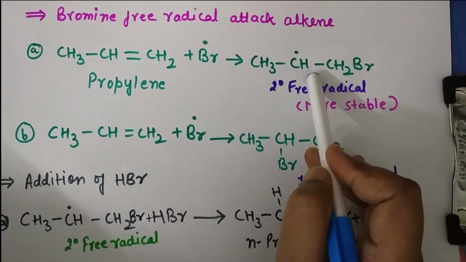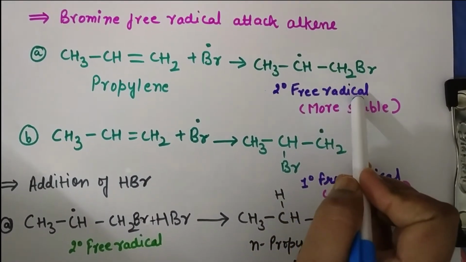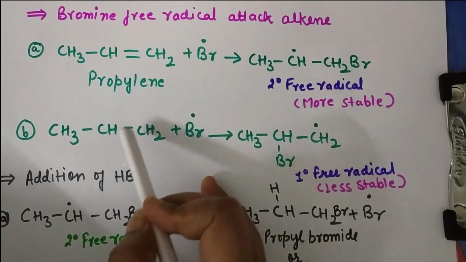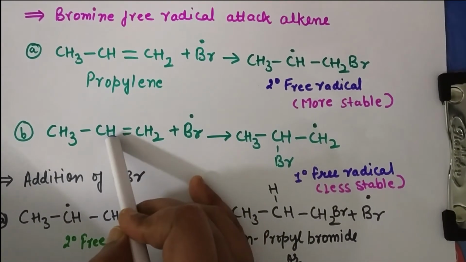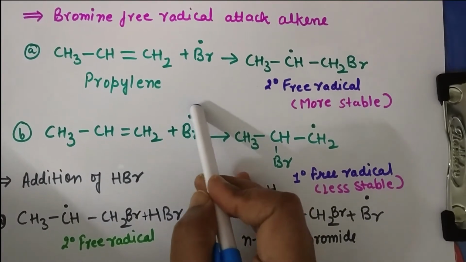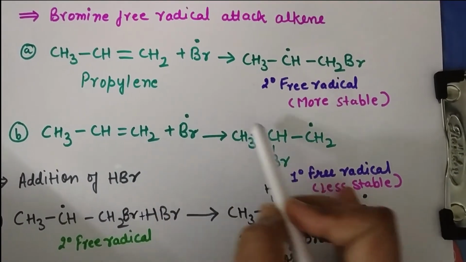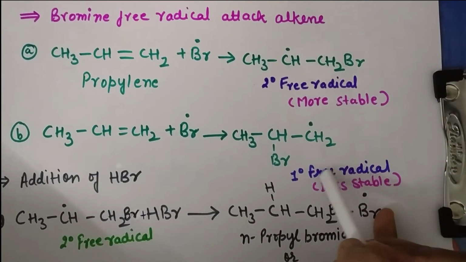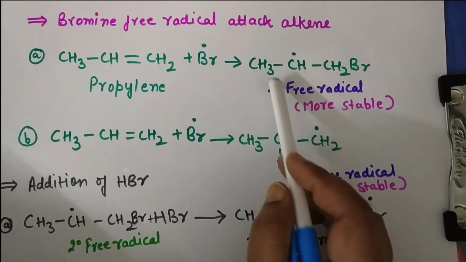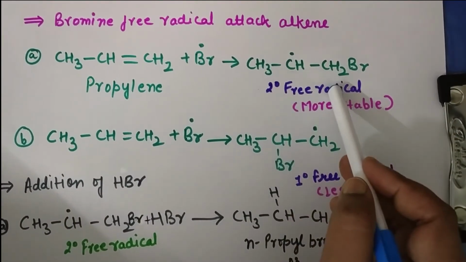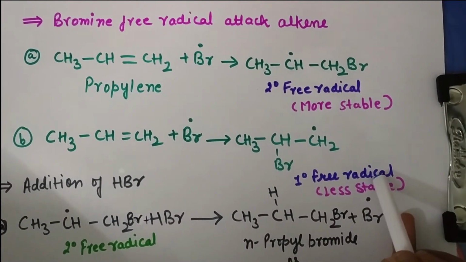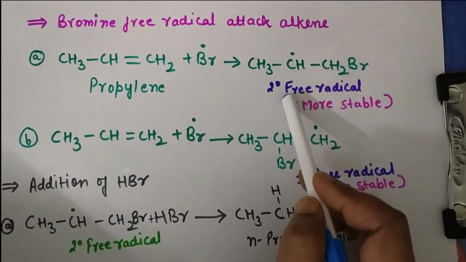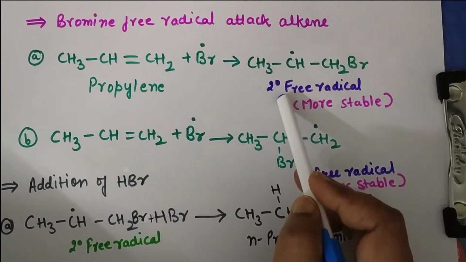So here you can see the secondary free radical is generated. In the next case, the bromine free radical will attach to the second carbon and the free radical will transfer to the first carbon. So here the primary free radical will be generated. In both these free radicals, the secondary free radical is more stable as compared to the primary free radical. So this free radical formation will be preferred.